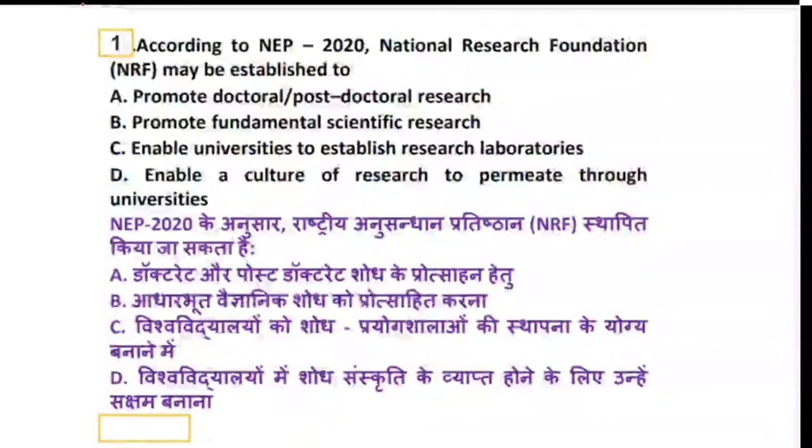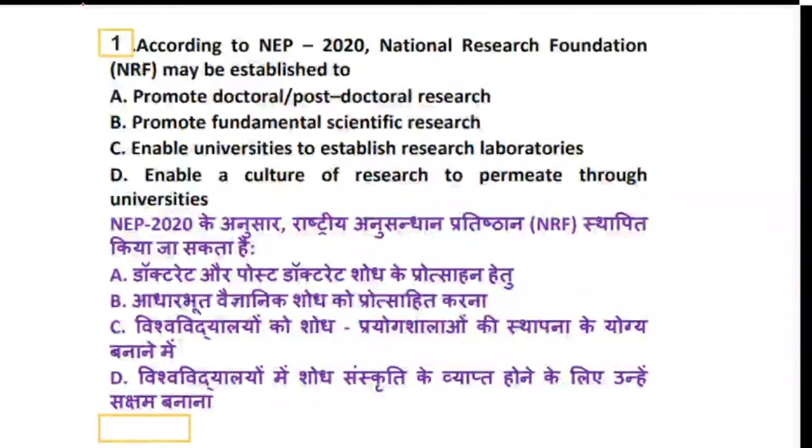We are talking about National Education Policy 2020. National Research Foundation, NRF, may be established for what? They have given the options and you have to select one: to promote doctoral or postdoctoral research, to promote fundamental scientific research, to establish research laboratories, or to enable a culture of research to permeate through universities.